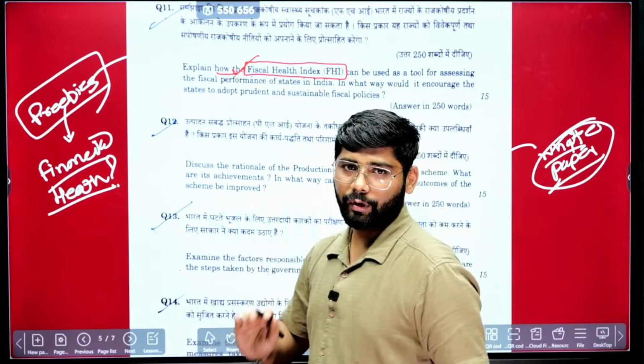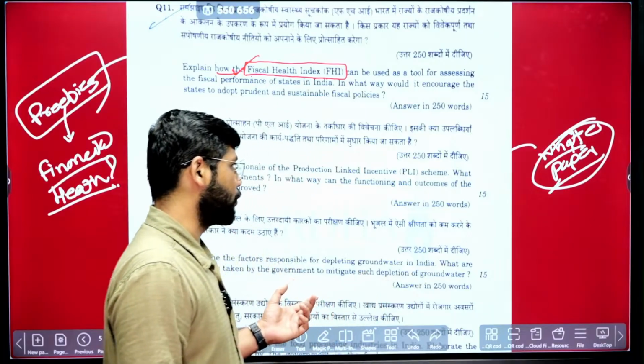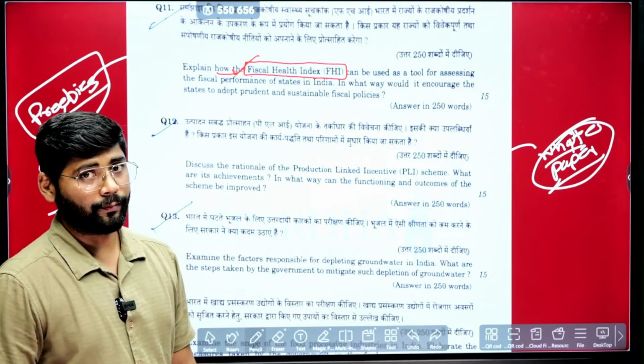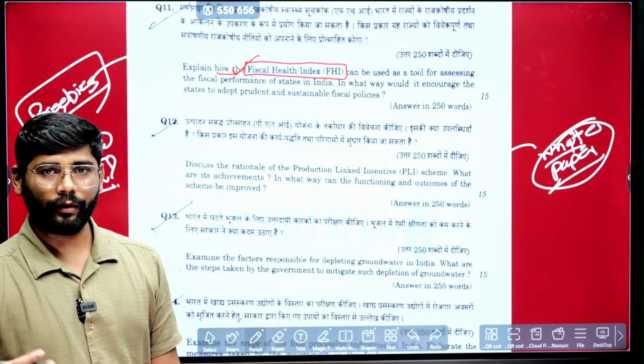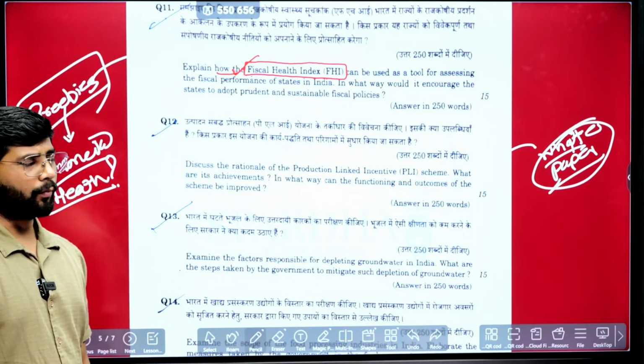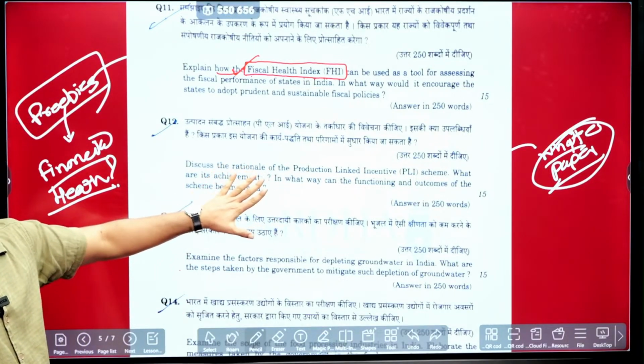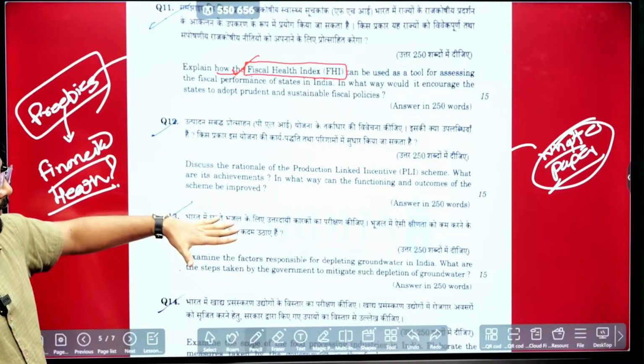In that white paper they have mentioned what schemes they have undertaken and what the achievements are. In that, the production linked scheme was there. So many newspapers came with brief information on what exactly it is. So at that time this particular part was covered. Again, it is in the current affairs part.